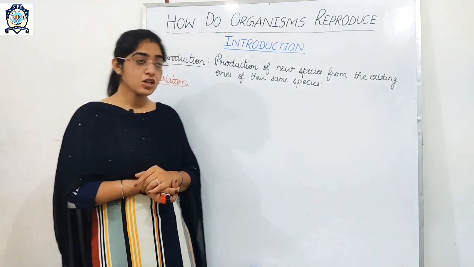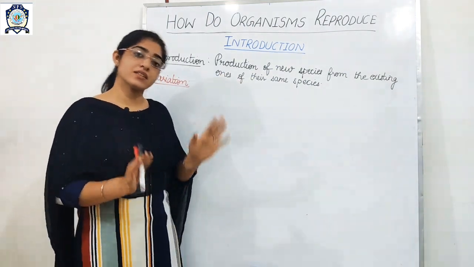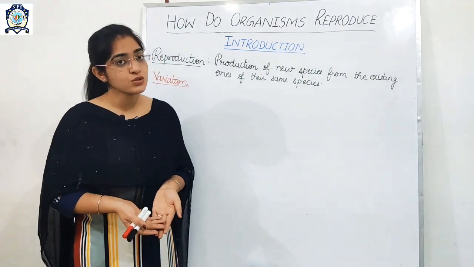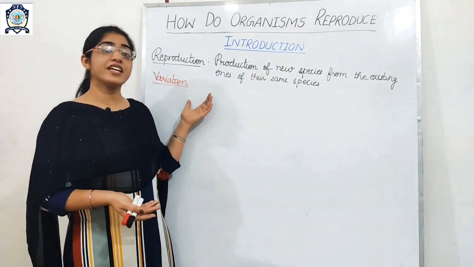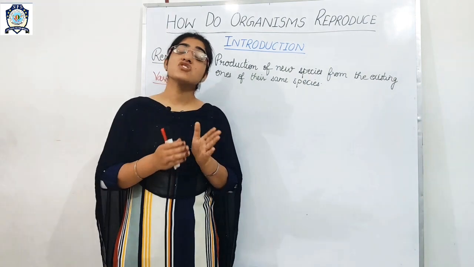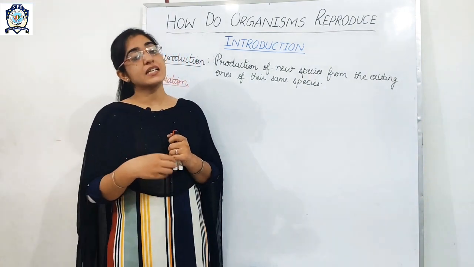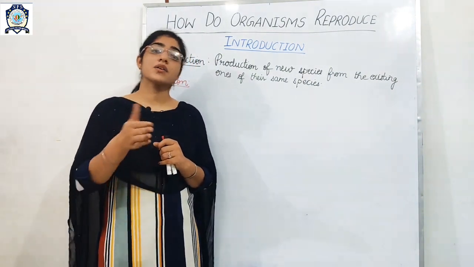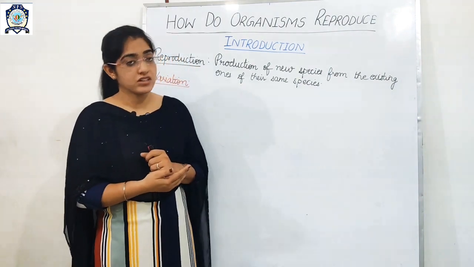Am I clear? So reproduction is the production of new species, and variations are changes in the physical structure, or also in the functions.